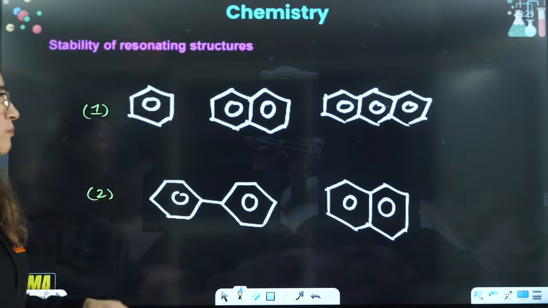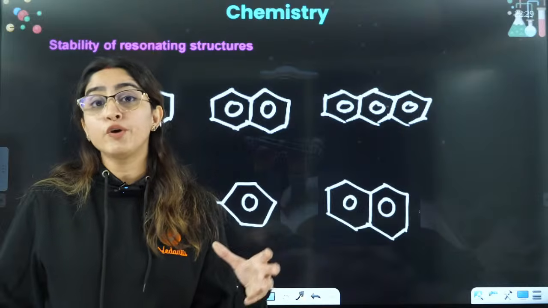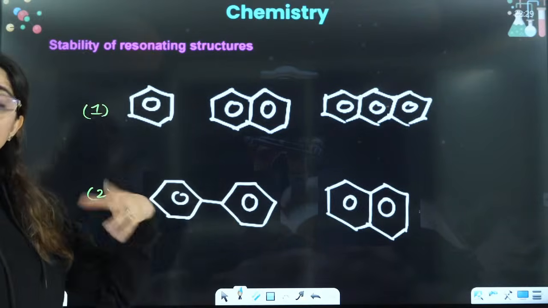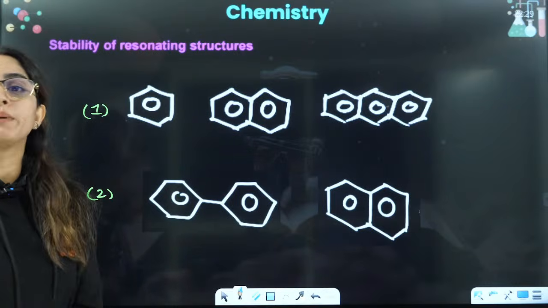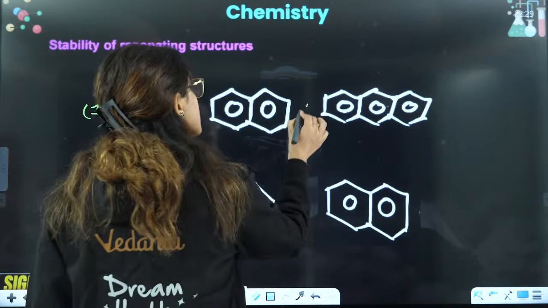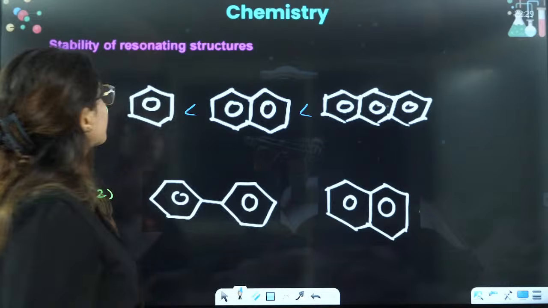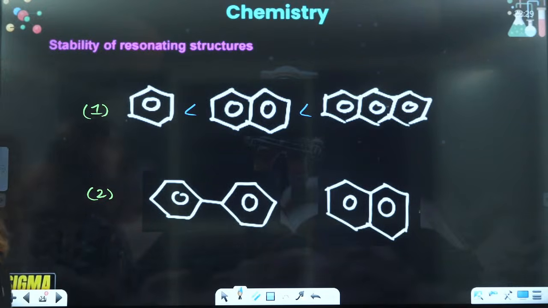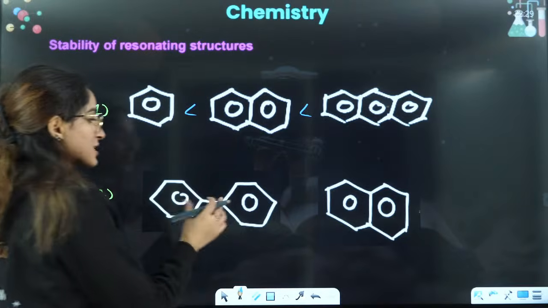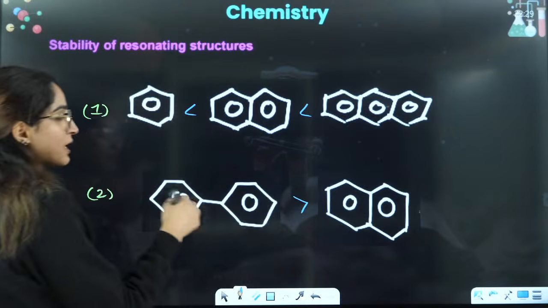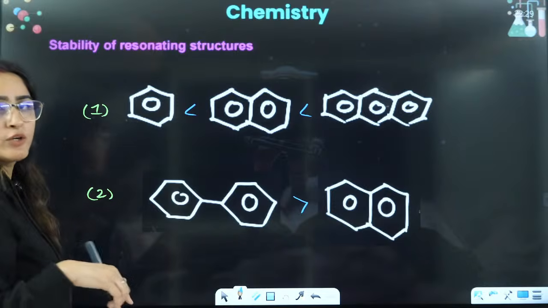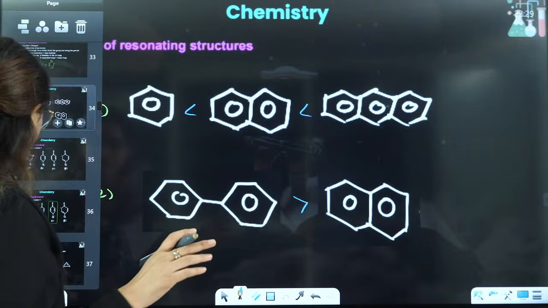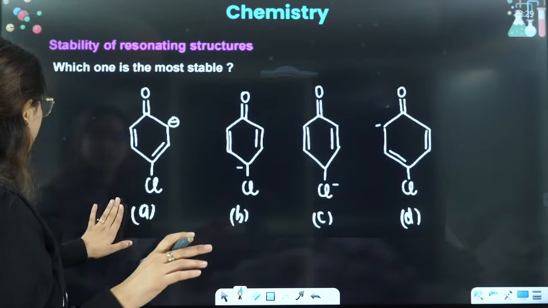Okay, so where benzene rings are fused together, in that case, the more the number of rings, the more the stability will be. That means the stability will be like this, right? And in these two cases, you will see that separate rings will always have more stability as compared to fused rings. Okay, right, everybody? Now let's see this.